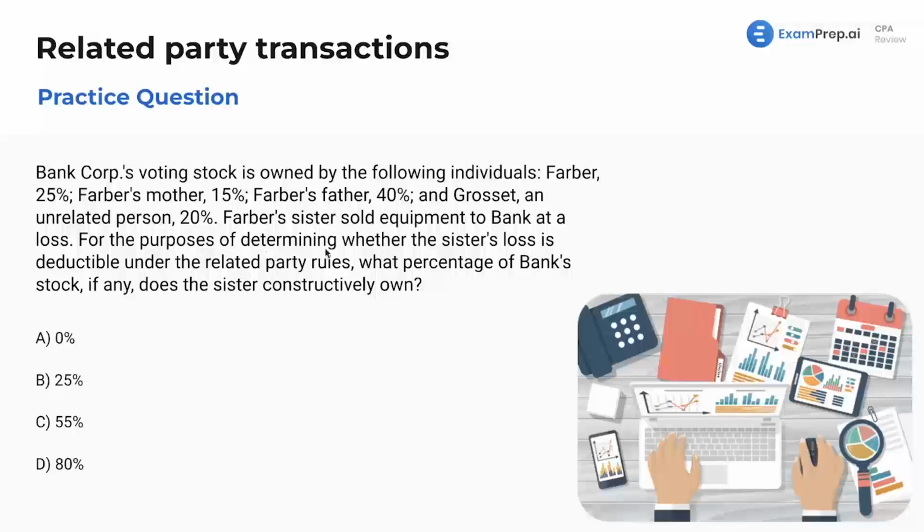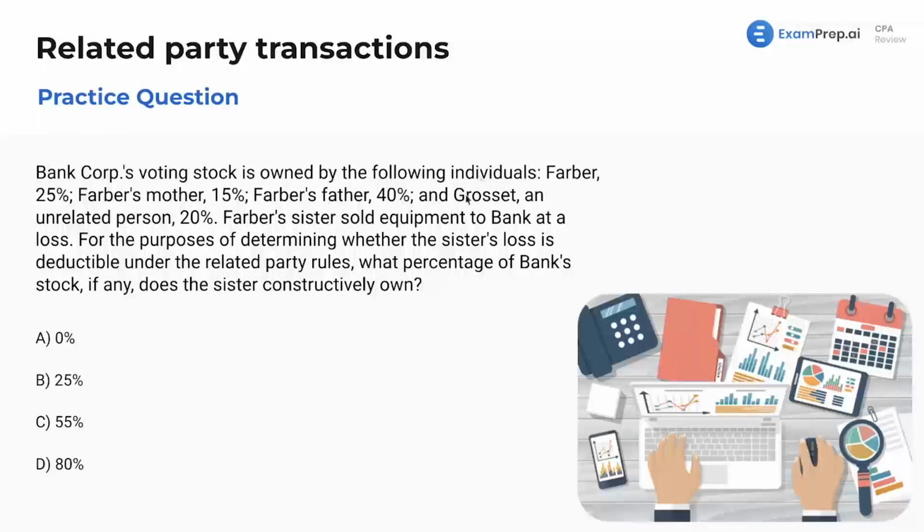So for the purposes of determining whether the sister's loss is deductible under related party rules, what percentage of Bank stock, if any, does the sister constructively own? And how are we going to do that? Well, first, we are going to look at everything. Because these people are all related, we're all immediate family, we're recollecting those rules.